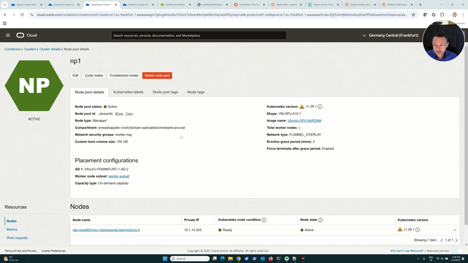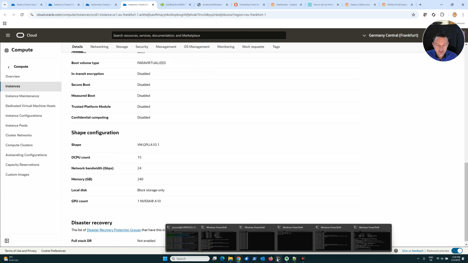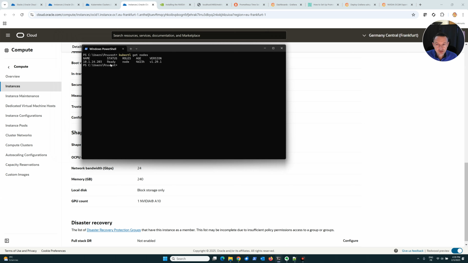Now I have a Kubernetes cluster with a node pool, and you can see a node pool here with a VM that has a GPU. This VM is a VM GPU A10. Okay, so one NVIDIA A10 GPU here. Now I can use kubectl, okay, to check that. I can see the worker node running with the GPU.